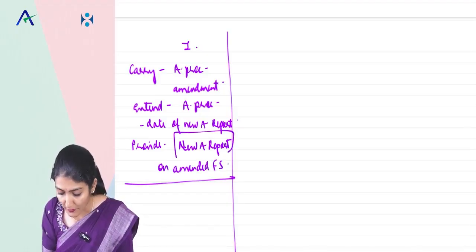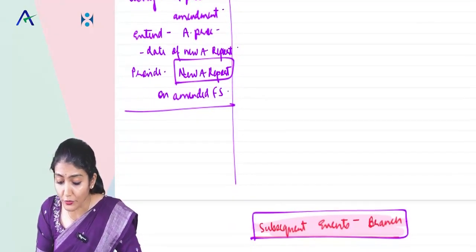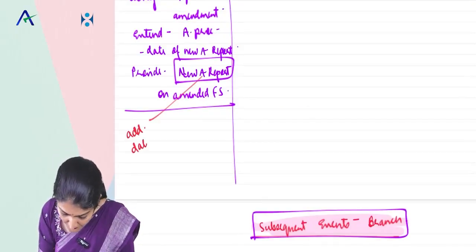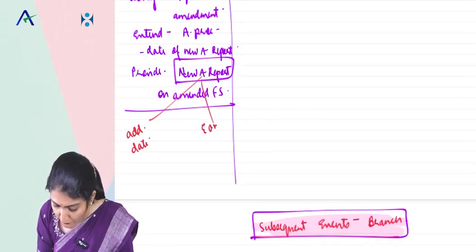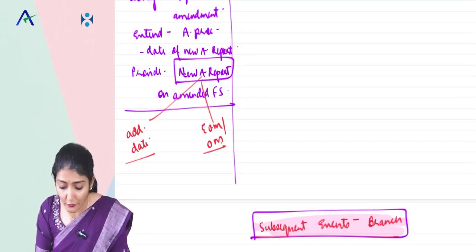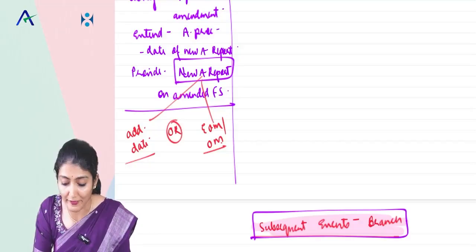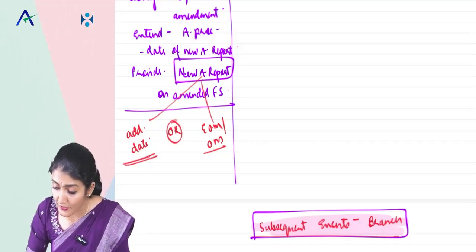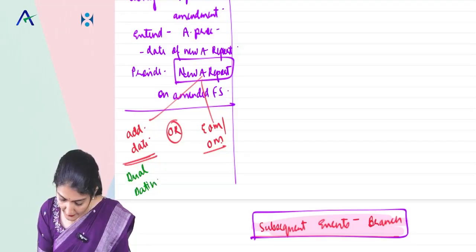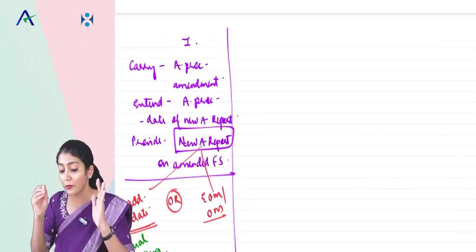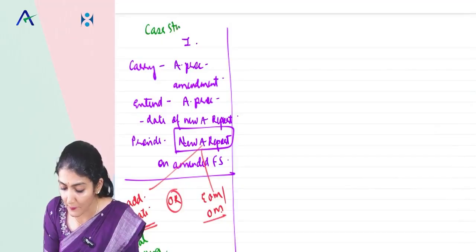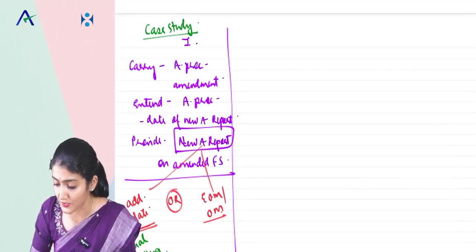And then for point number 3, it says that in your new audit report, either you put an additional date, or you mention this in the emphasis of matter or the other matter paragraph. Additional date means we are talking about dual dating. This is where the case study comes in the exam. So that is situation 1.